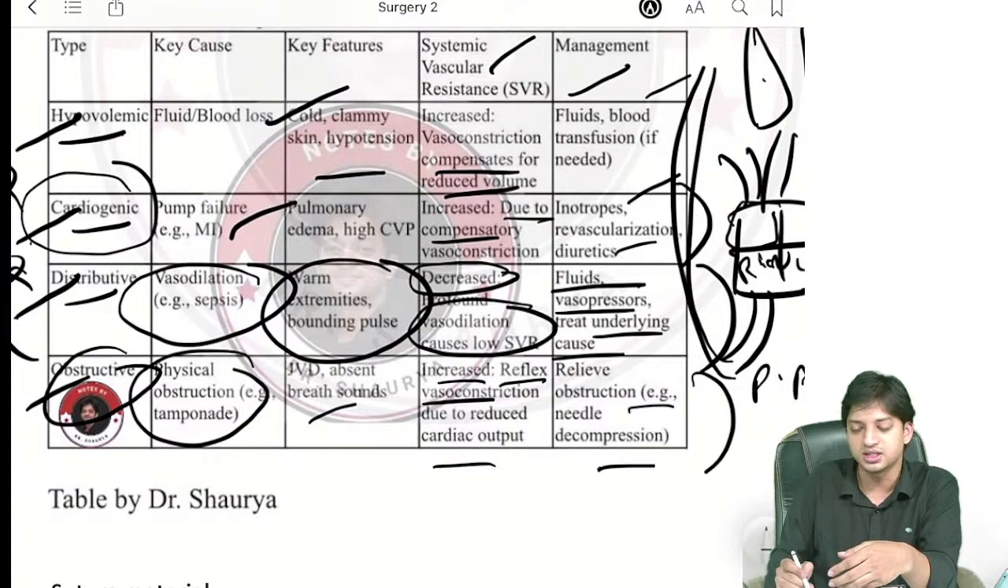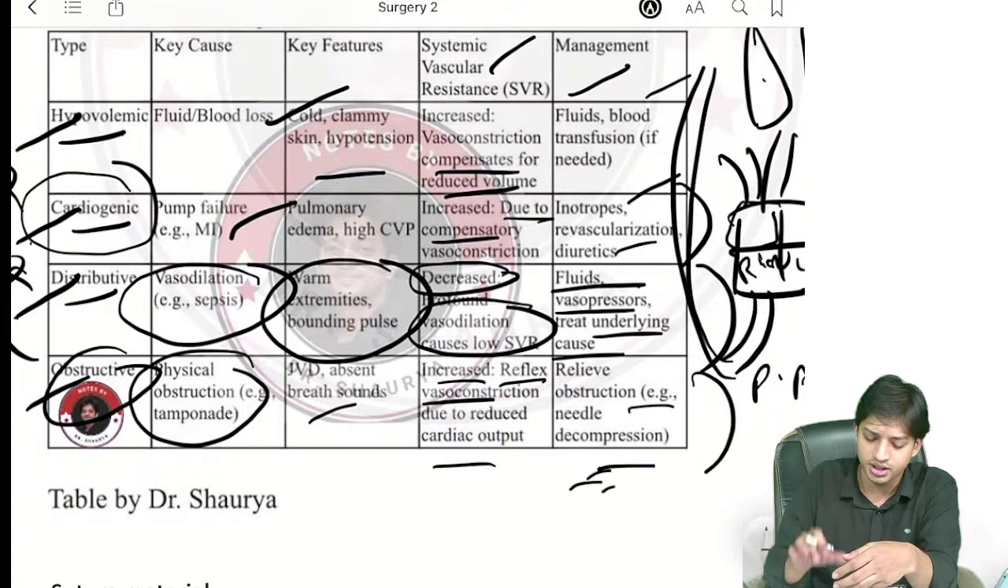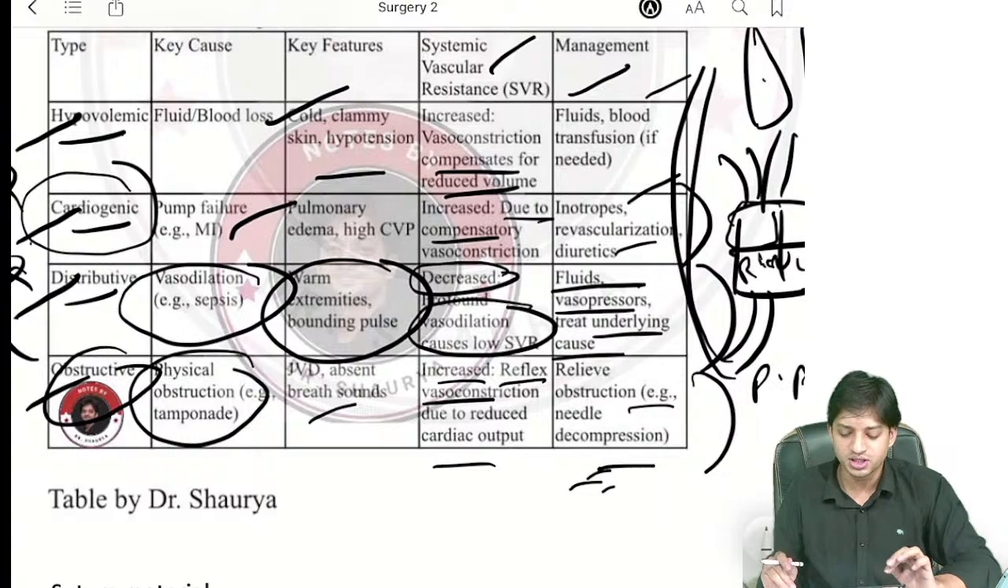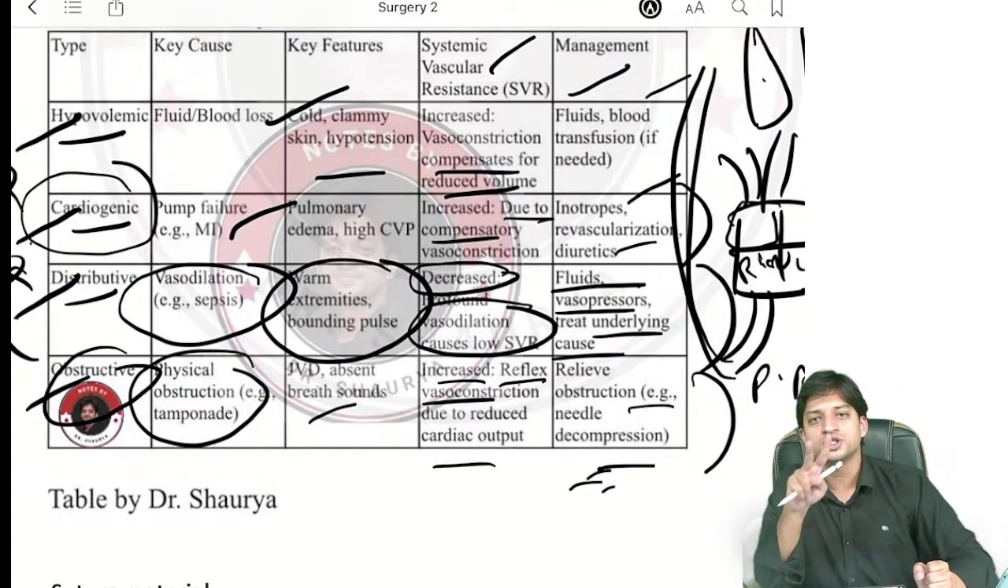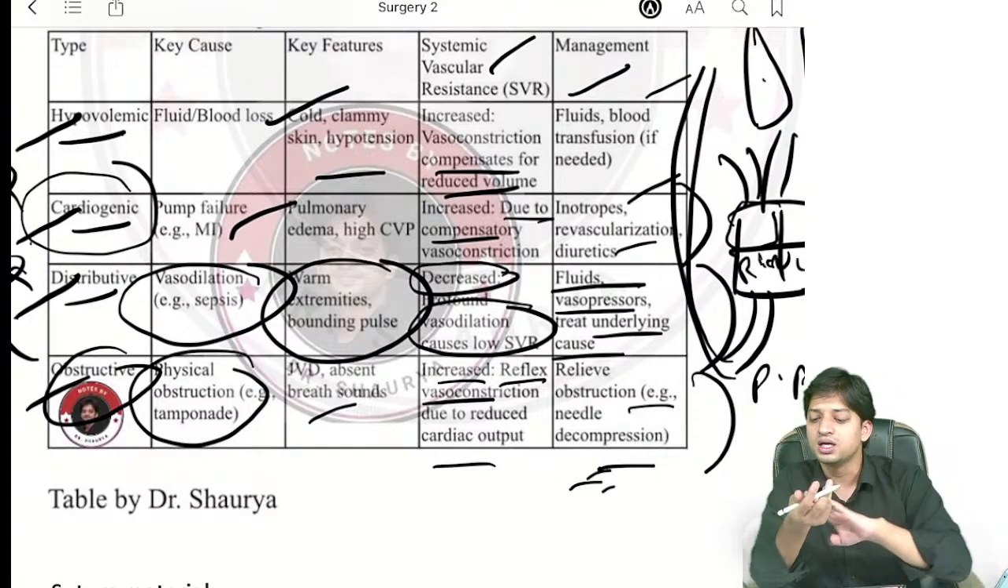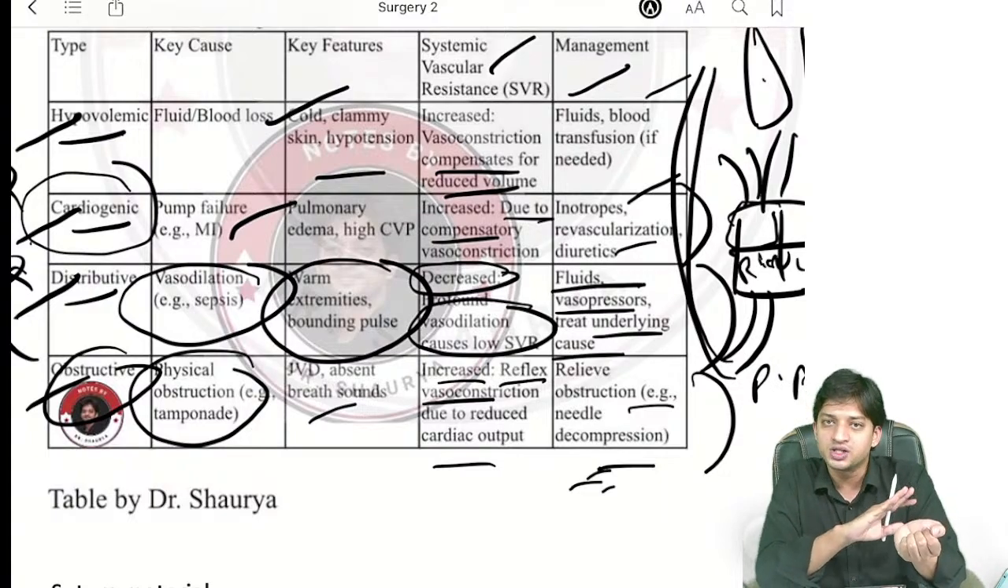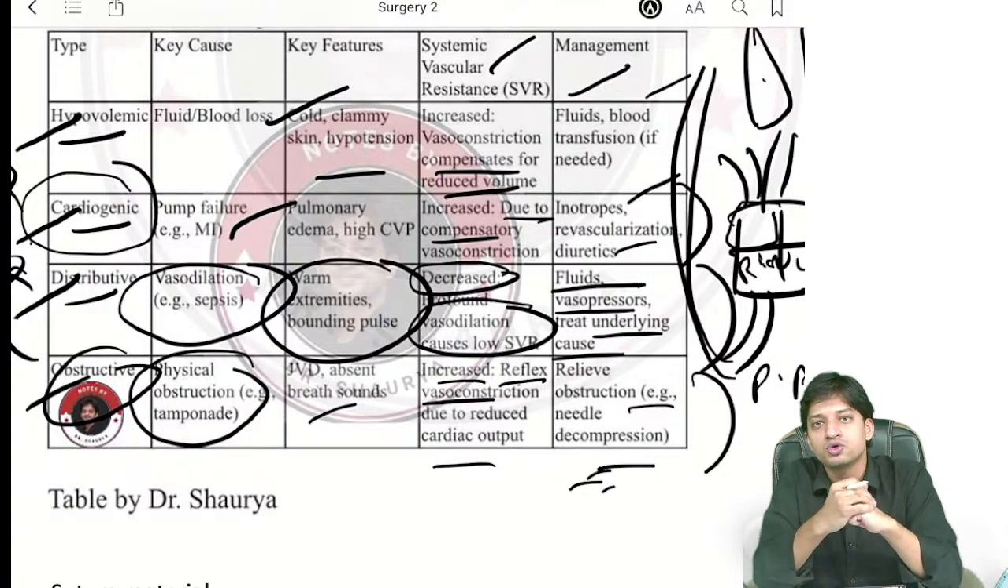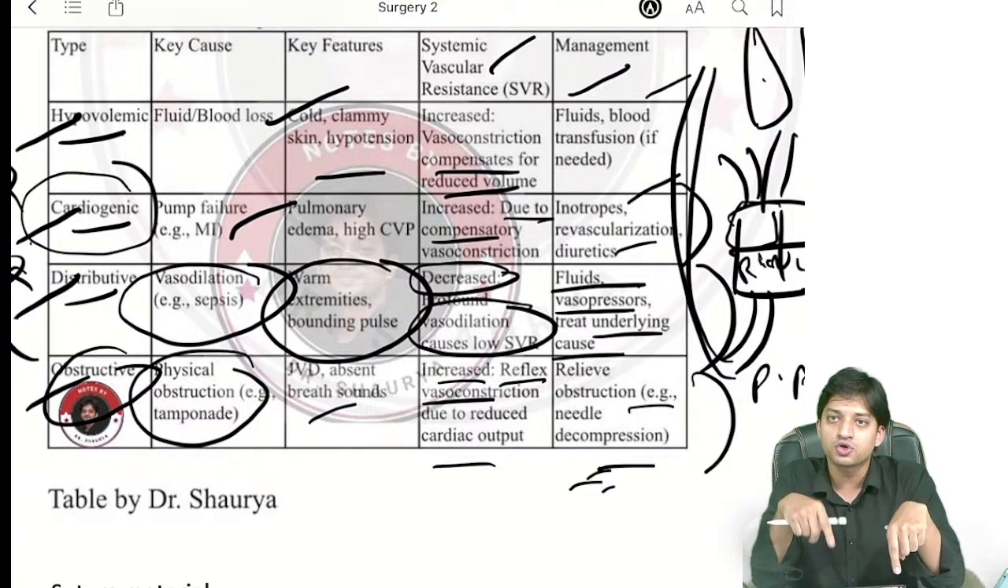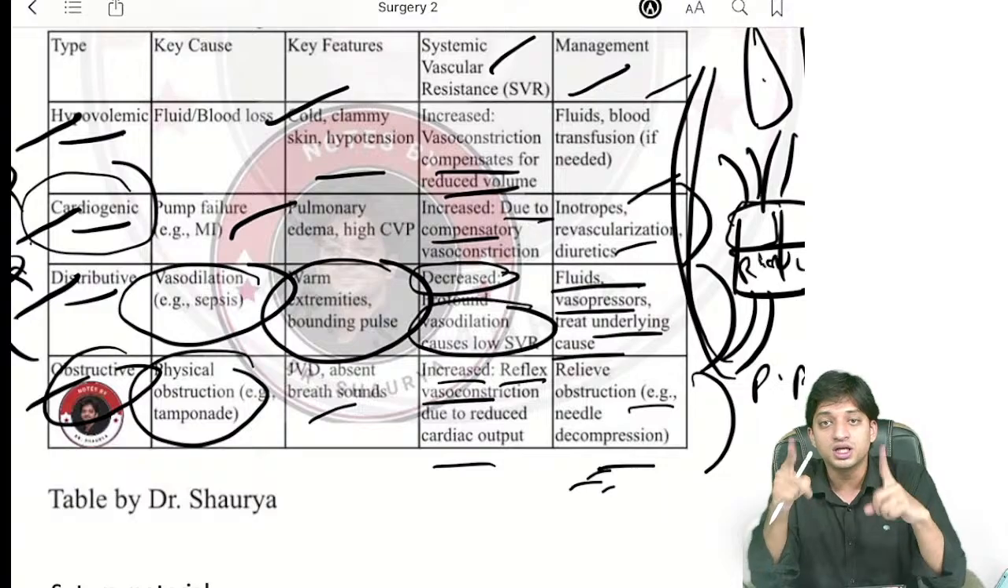Relieve obstruction, that is needle decompression. We have discussed this already. So no need to put very much stress. Only 2 important points I have told you. Distributive shock or septic shock, you will find the peripheries warm and the pulse will be bounding. Second important MCQ point is the systemic vascular resistance will be decreased. In all the rest of the shocks, systemic vascular resistance is increased.